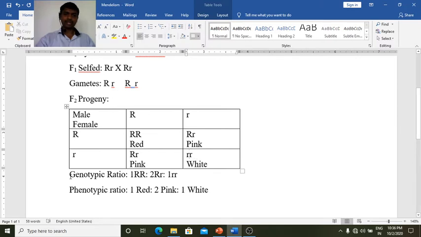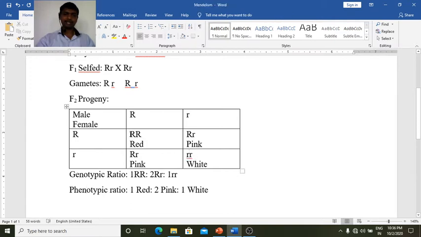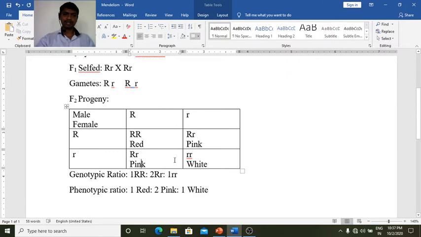So from this we write a genotypic ratio. One capital R capital R, 2 capital R small r, one small r small r. The phenotypic ratio: this capital R capital R, it is red. Capital R, small r, this one is pink. This is also pink. Small r small r, white. Okay, so the phenotypic ratio is 1 red, 2 pink and 1 white.